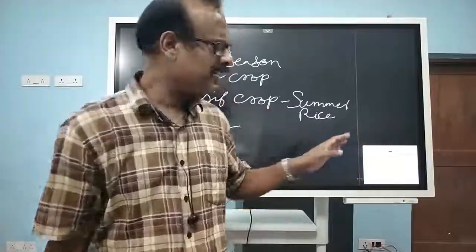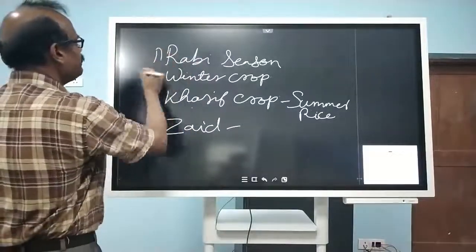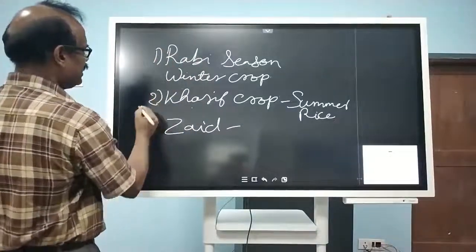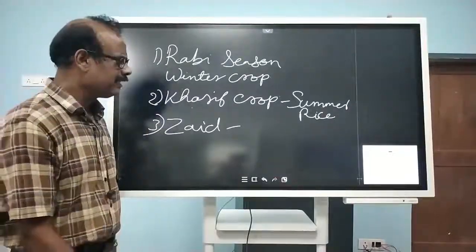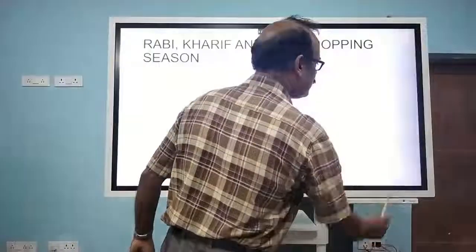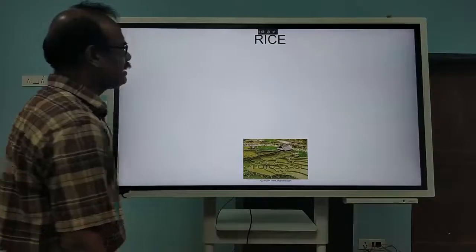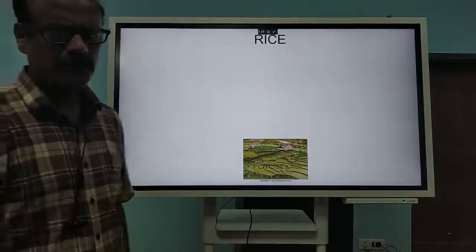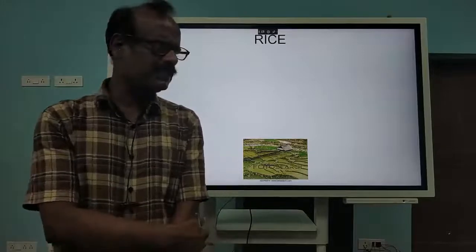Okay, so these are the three seasons in our country. One is the Rabi, second is the Kharif, and the third is the Zaid. These are the seasons which we see in our country. Okay, then let us come to the crops. One by one we will be discussing the crops in India.